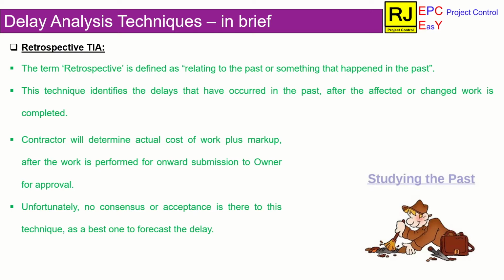Although this technique is comparatively not the best one in comparison to prospective delay analysis, this is the technique 90% of projects will apply. We are going to discuss in detail the steps to be followed for this retrospective time impact analysis in the coming slides of this video.